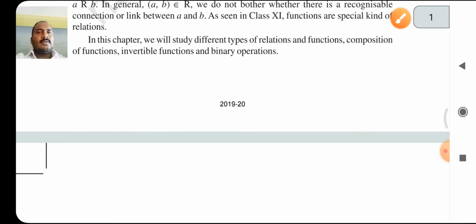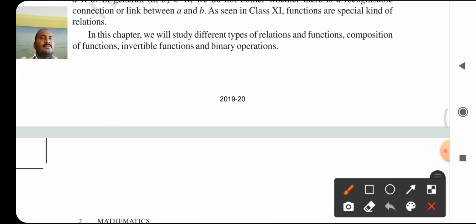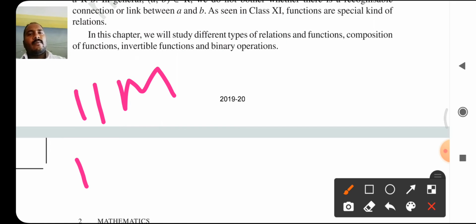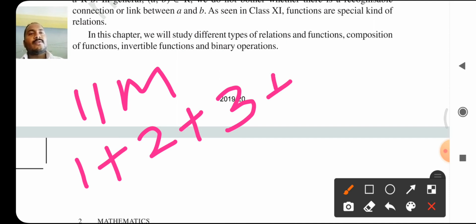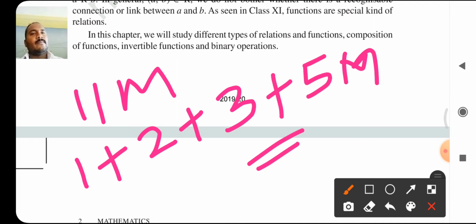Here in this chapter, in your annual examination, a total of 11 marks are asked on this chapter: 1 mark one question plus 2 mark one question plus 3 mark one question plus 5 mark one question. Total 11 marks.